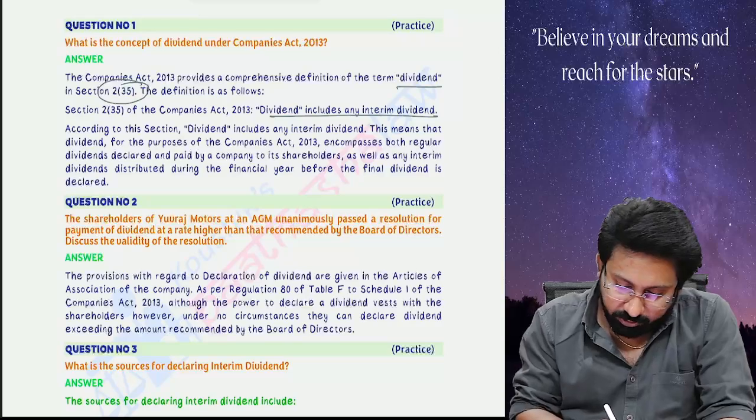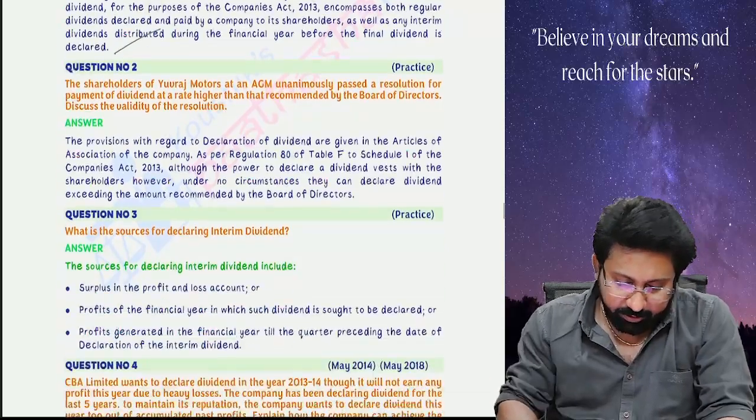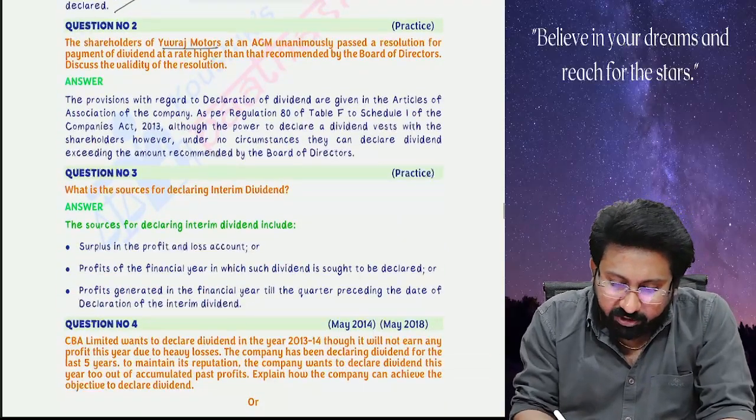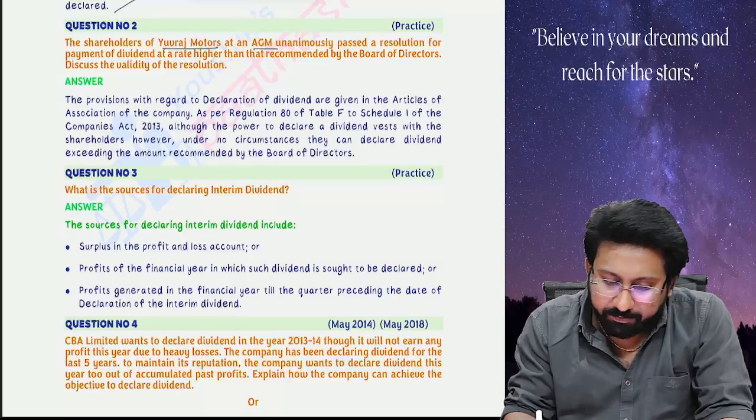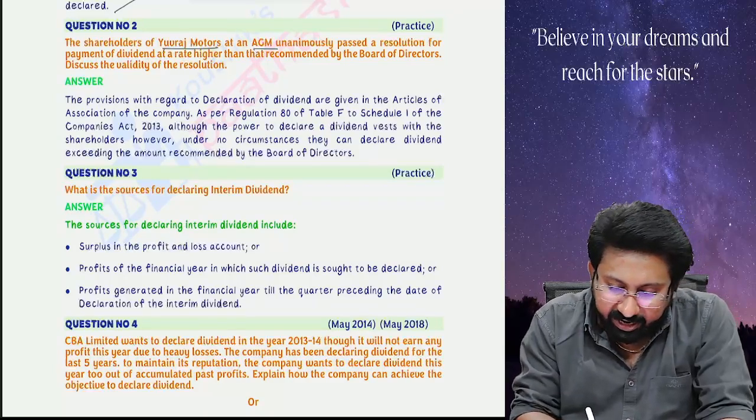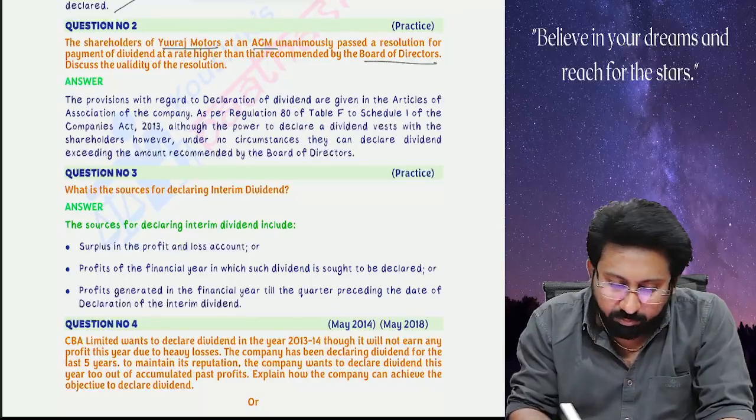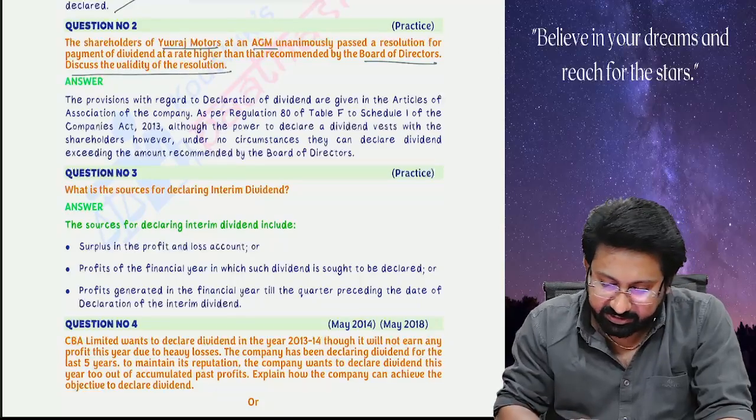Okay. So next, the shareholders of Yoraj Motors at an AGM unanimously passed a resolution for payment of dividend at a rate higher than that recommended by the board of directors. Discuss the validity.